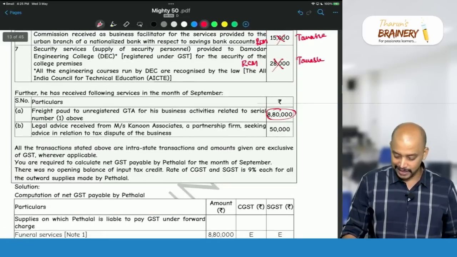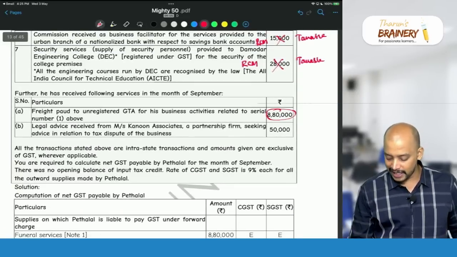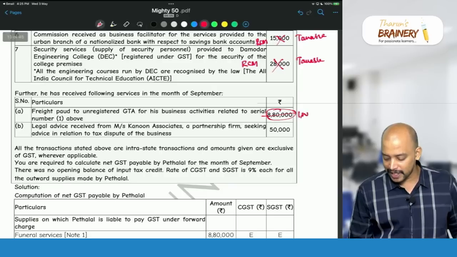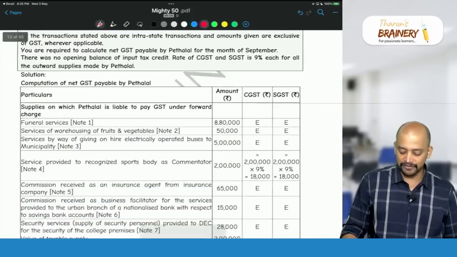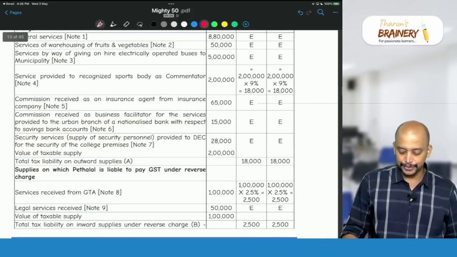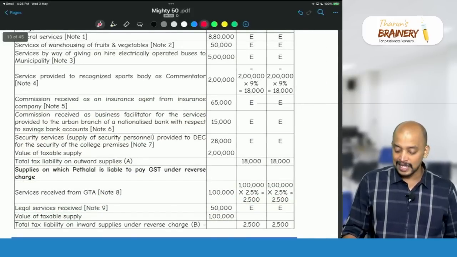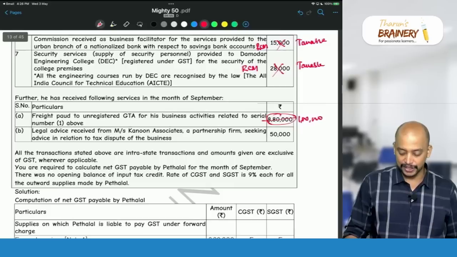One second. Actually, it is not 8,80,000. It is 1 lakh. So on that 1 lakh, CGST and SGST will be 2.5% and 2.5%. So 2,500 and 2,500, and they cannot take ITC with respect to this.